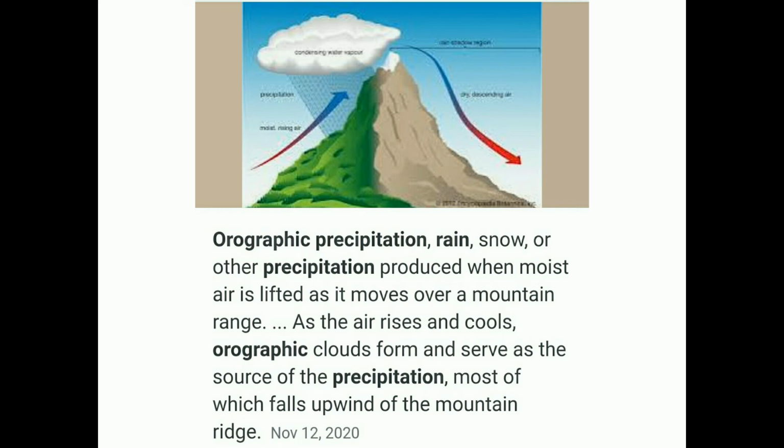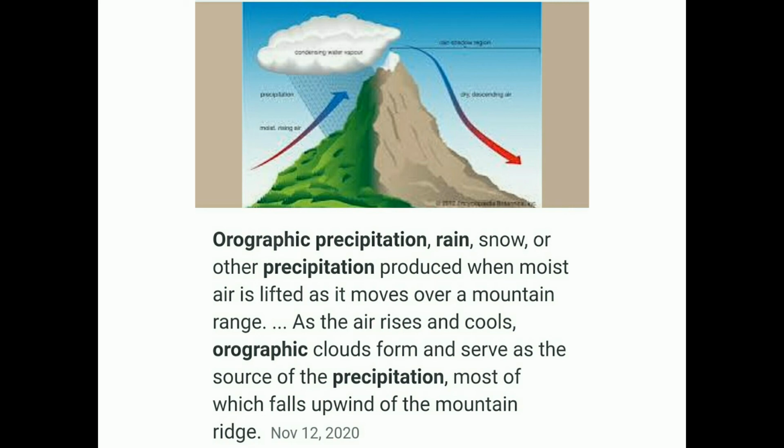So here you can see the definition of orographic rainfall. Orographic precipitation is rain, snow or other precipitation produced when moist air is lifted as it moves over a mountain range. As the air rises and cools, orographic clouds form and serve as a source of precipitation, most of which falls upward of the mountain ridge. So on only one side of the mountain the rainfall will be there and it will be completely covered with greenery. On the other side, there is no proper rainfall and so it is dried up. This type of rainfall is called orographic rainfall.